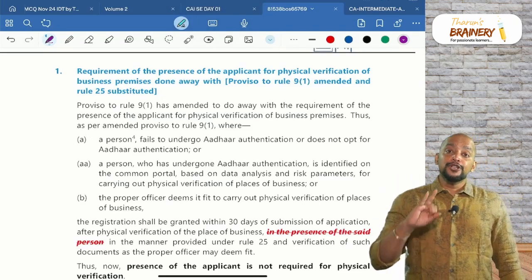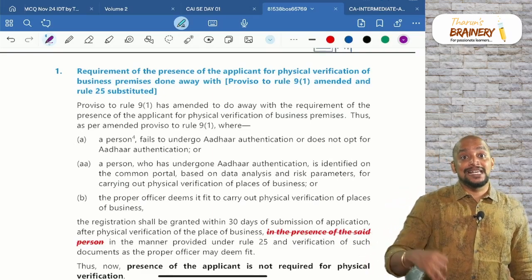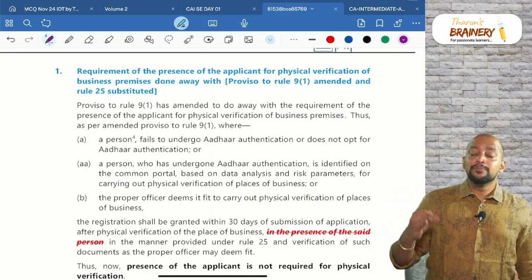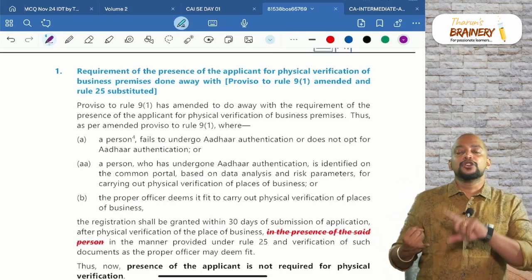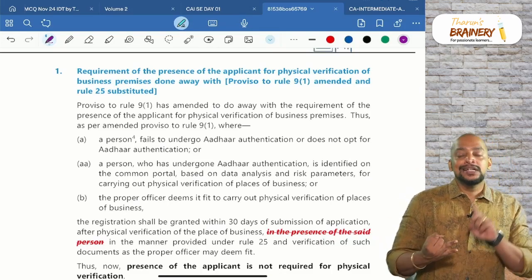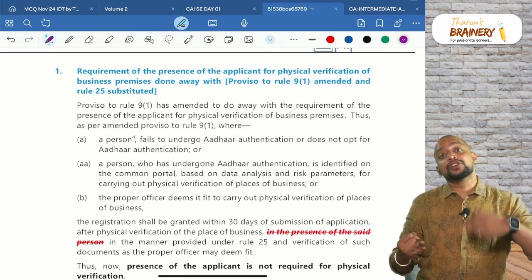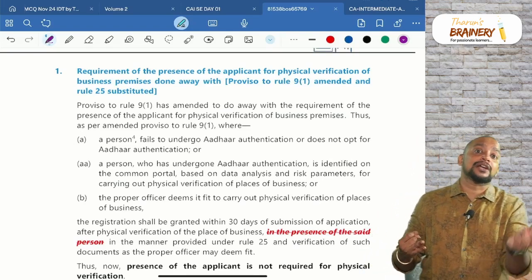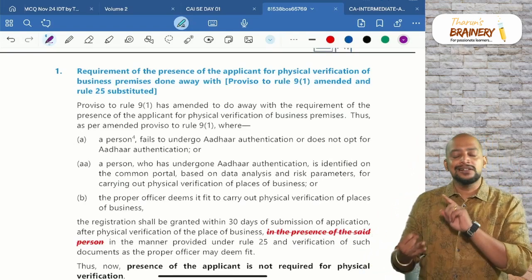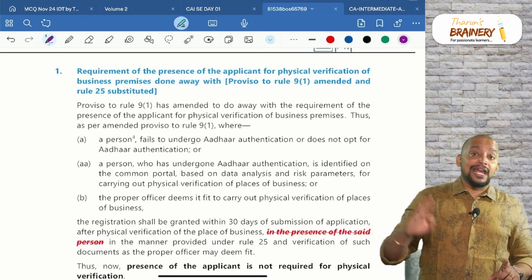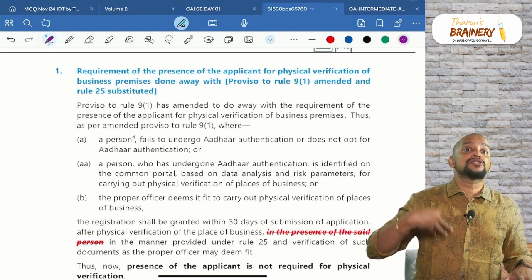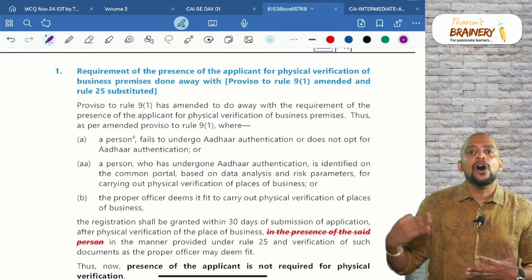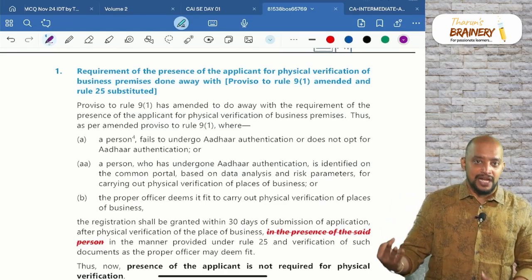Number 2, you made application for registration by selecting Aadhaar authentication, but you have not completed the authentication within 15 days. First, you made application without authentication. Second, you made application with authentication, but the authentication is not completed within 15 days. Number 3, you made application with authentication and the authentication is completed within 15 days, but based on risk parameters, officer wanted to conduct physical verification.